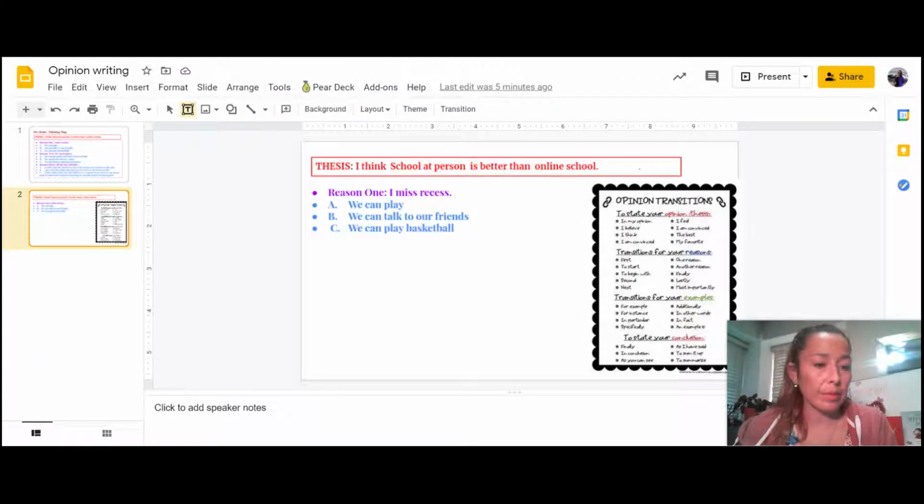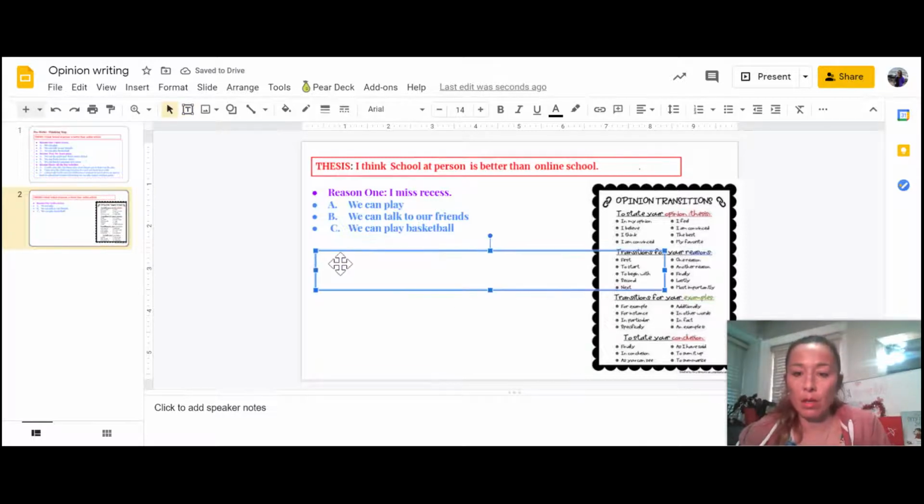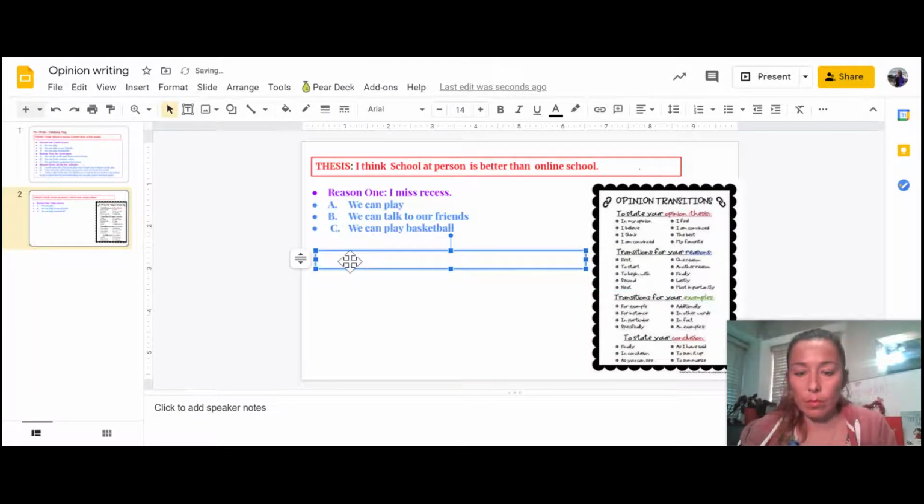Okay, let's do a little text box here. There we go. Oh, my computer's going slow. New computer time. Okay, so I'm going to choose one reason. And so that's my linking word.